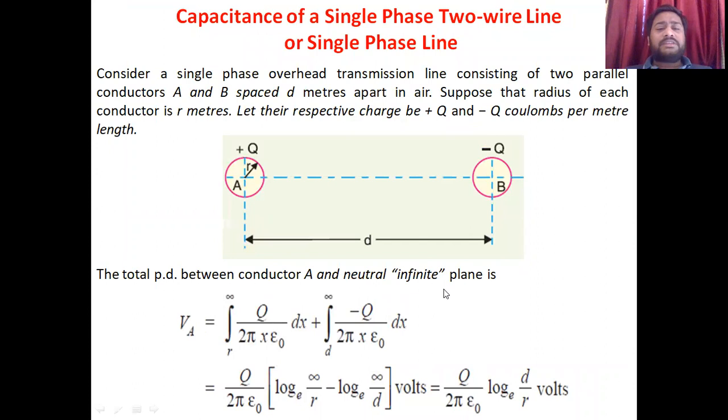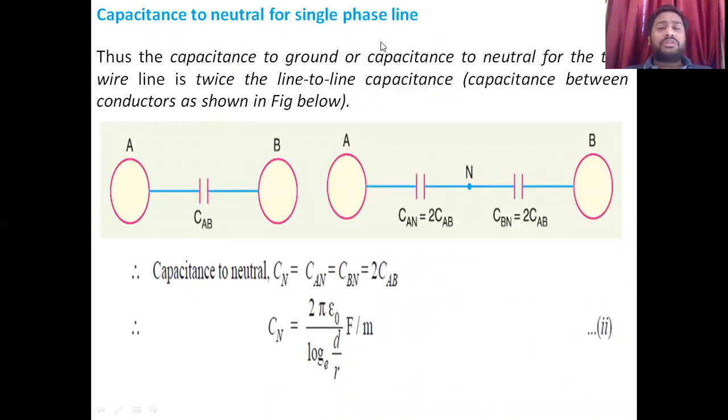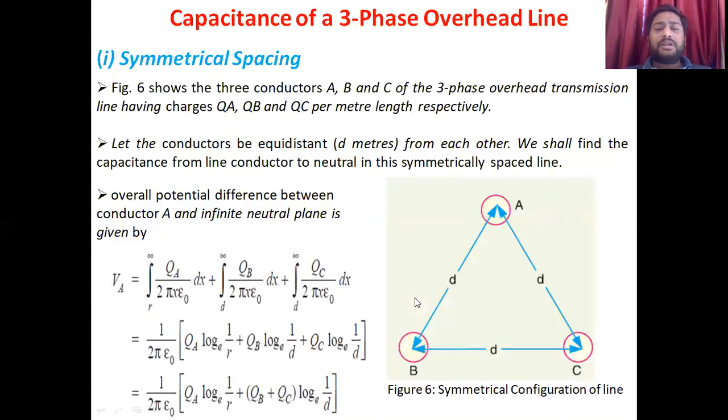Now, in the previous lecture we also discussed the capacitance of the single phase line. The capacitance of the line Cab, between the two conductors, is the only capacitance we have to consider here. Cab is equal to pi epsilon 0 upon log e D upon r, in farad per meter. Now the capacitance to neutral for the single phase line, Cn, is equal to 2 pi epsilon 0 upon log e D by r, where D is the distance between the two conductors and r is the radius of each conductor, in farad per meter.